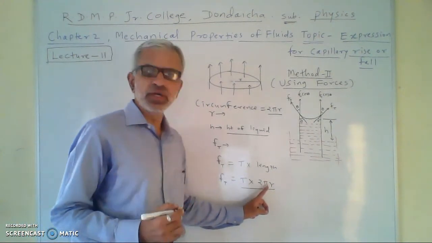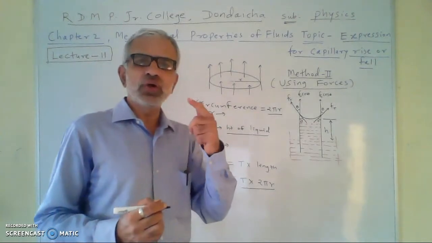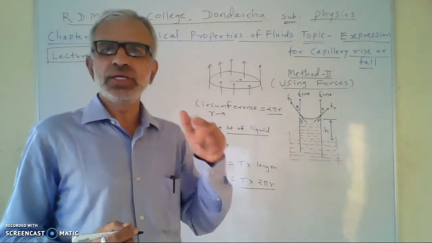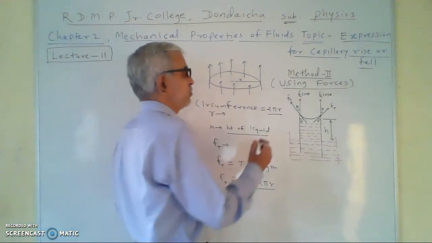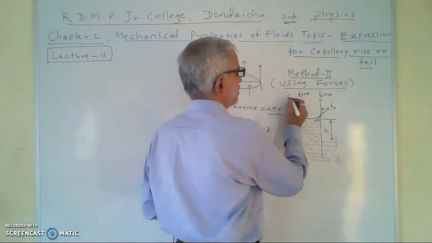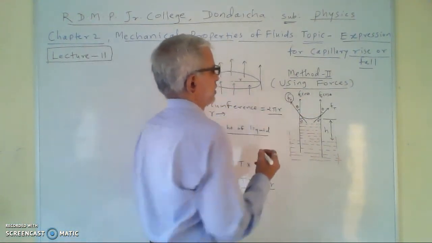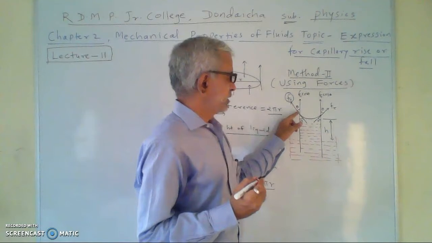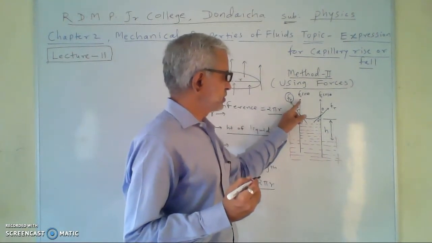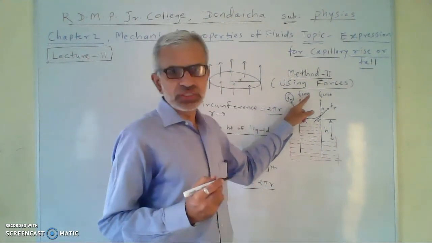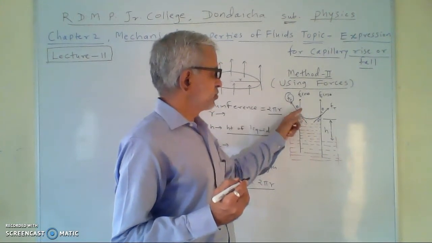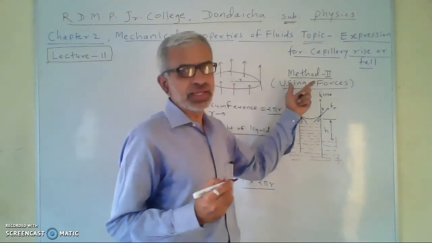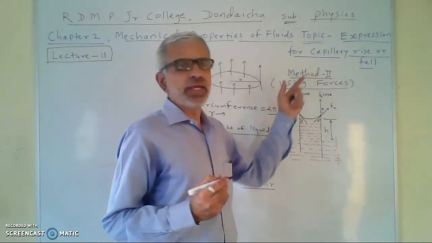Now if you write the component of this force, if this angle is theta, then the component of this force is Ft cos theta, and this component of the force is in the vertically upward direction.